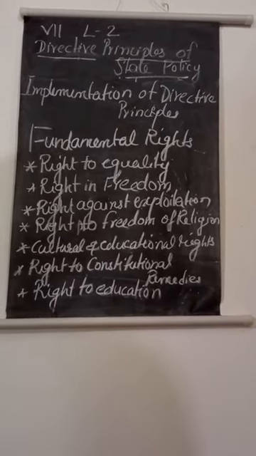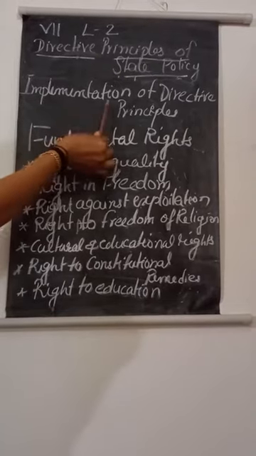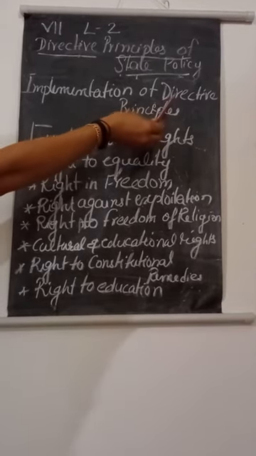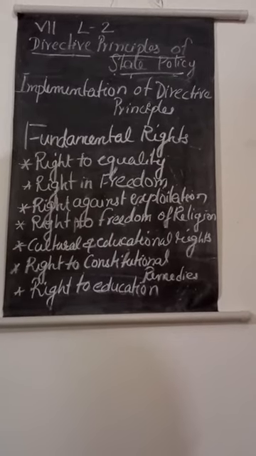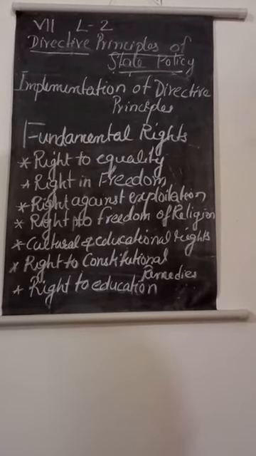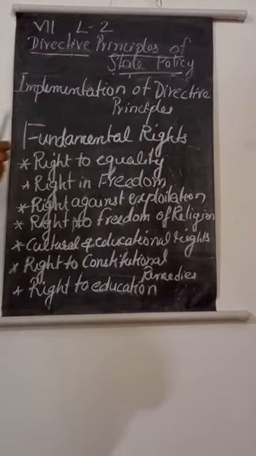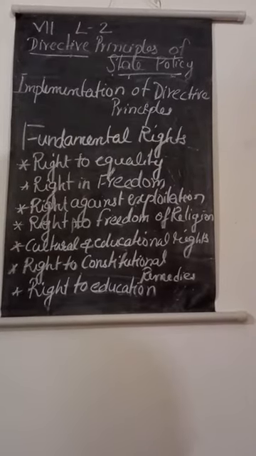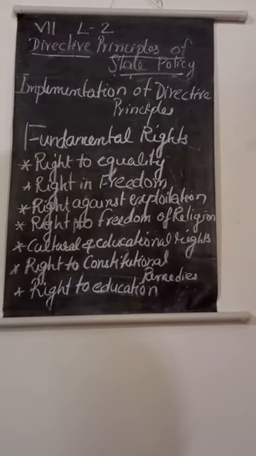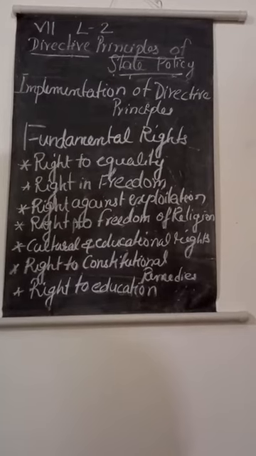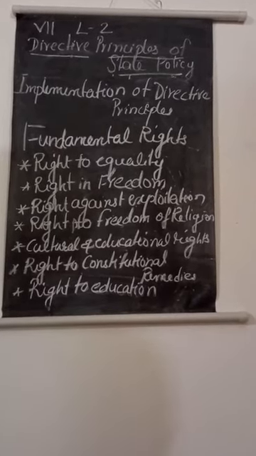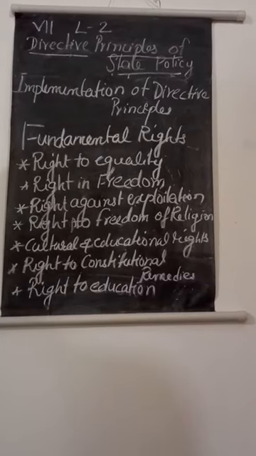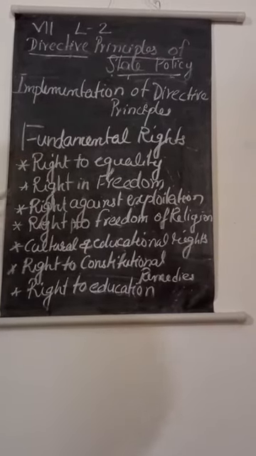In this way, points were introduced or implemented in India for enacting the Directive Principles and ensuring the welfare of the people or the citizens of India. That is known as the implementation. All the states are doing this, and many more policies and programs are being implemented for giving more happiness to the citizens. That is known as a welfare state. We already studied that. Next topic is the fundamental rights.